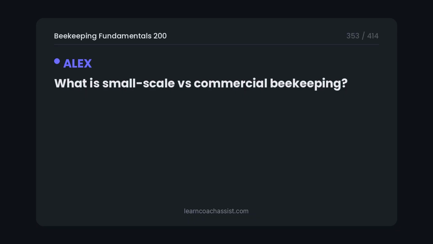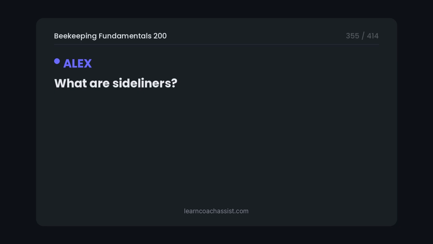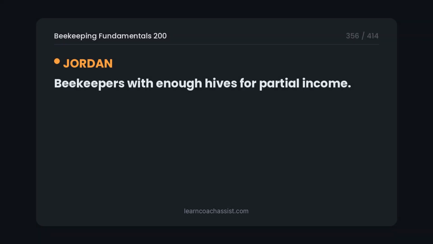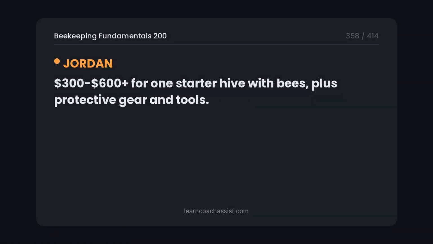What is small-scale versus commercial beekeeping? Backyard, 1 to 5 hives, hobby; commercial, 100s to 1000s for revenue. What are sideliners? Beekeepers with enough hives for partial income. What is the cost to start beekeeping? $300 to $600 plus for one starter hive with bees, plus protective gear and tools.